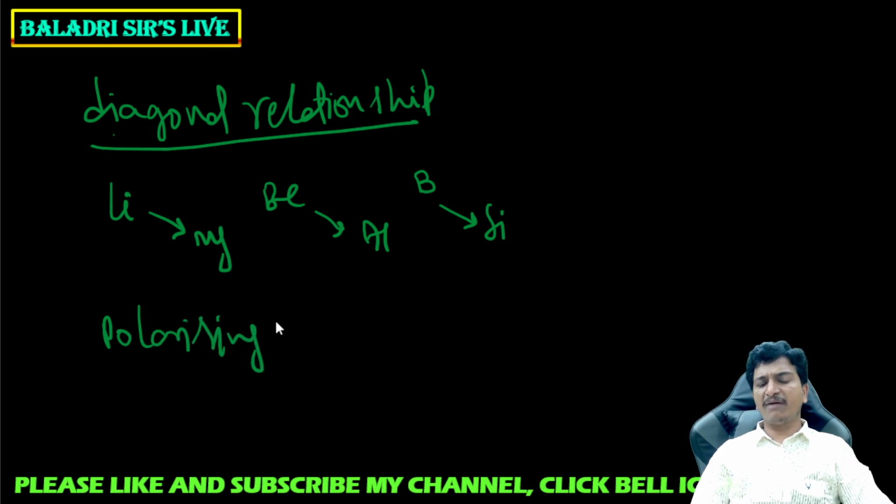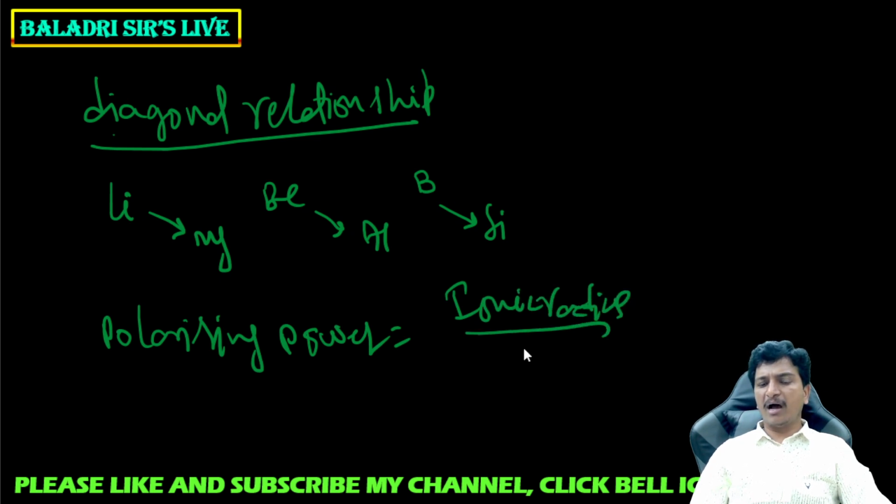The elements which have a diagonal relationship exhibit similar properties because of the same polarizing power. Polarizing power is equal to ionic charge by ionic radius whole power 2.